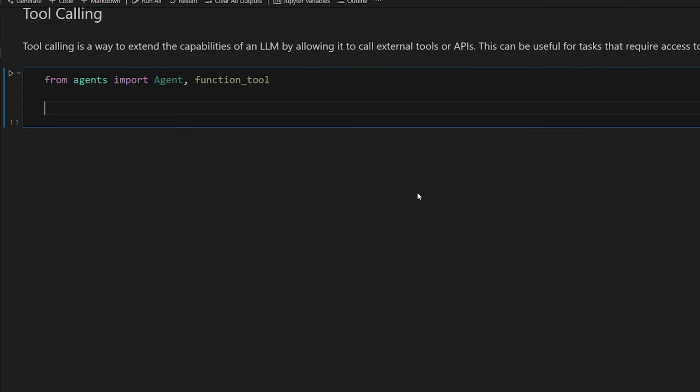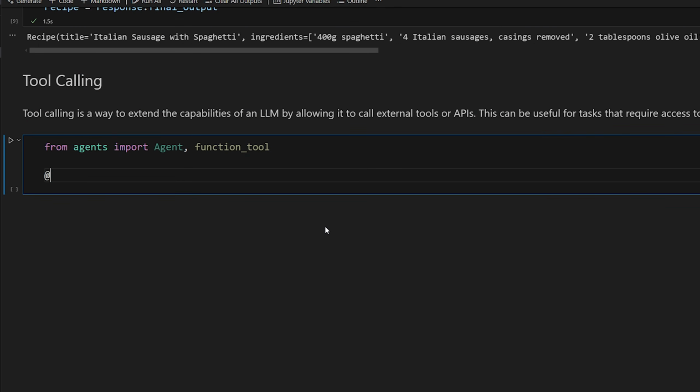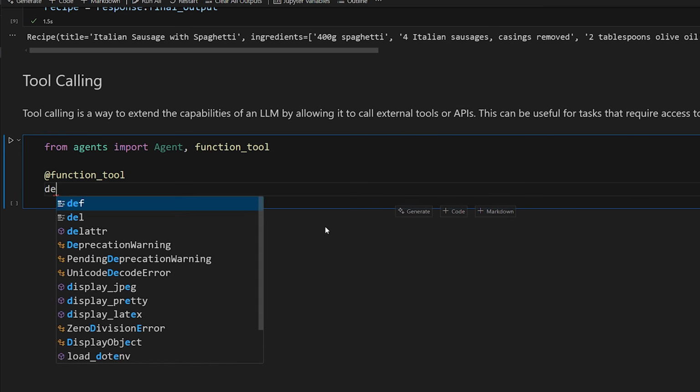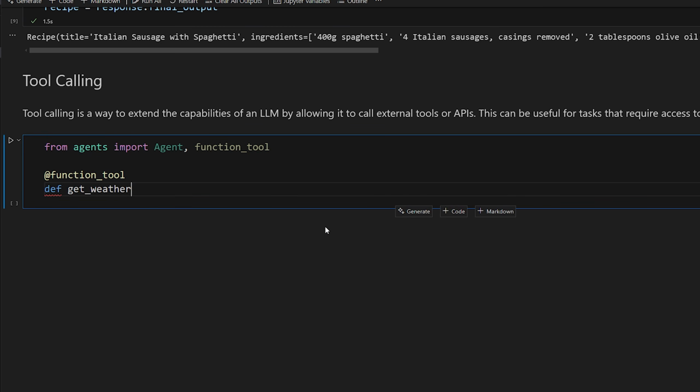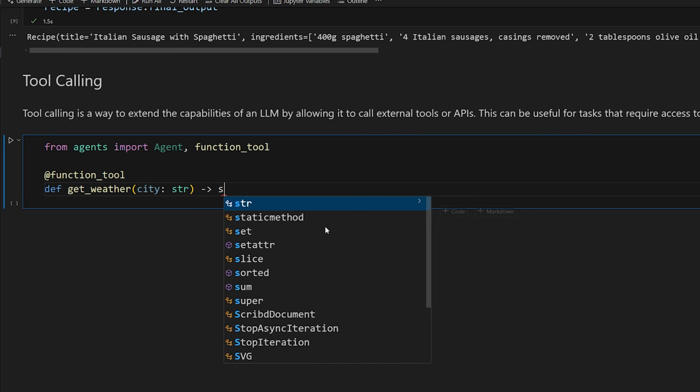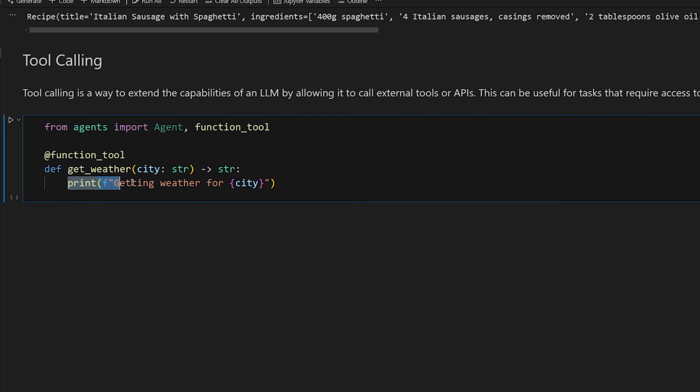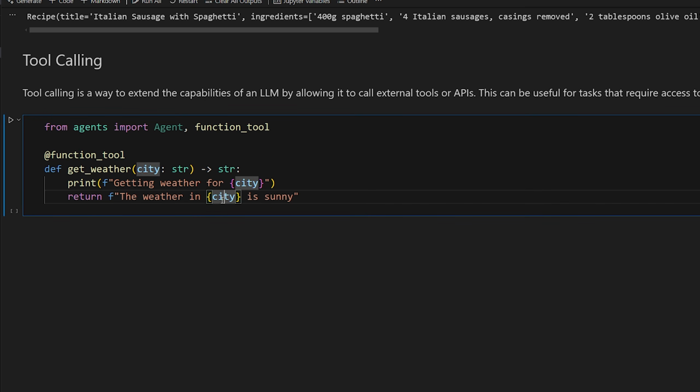So we'll do from agents import Agent, and also function_tool. We're going to use function_tool to mark a Python function as an actual tool that can be used. So we'll do def get_weather. Getting the weather is a very common example. So we get the weather. We can accept a parameter. So we'll say the city, and we'll have it expect a string as the return value. I'm going to have it print a message so that we know when this is actually invoked or not. And then to return the actual data, what you would do here is obviously hook this up to an actual weather API, but we're just going to simulate that to make it easier for us. We'll simply say the weather in city is sunny.